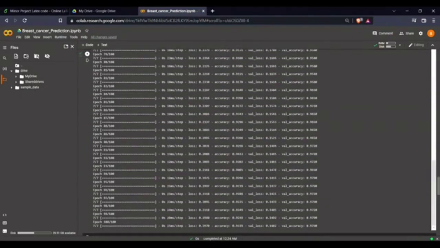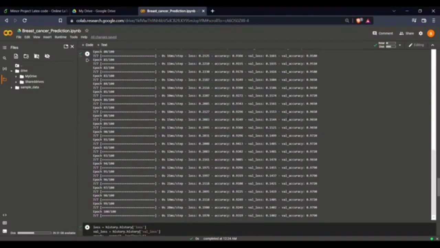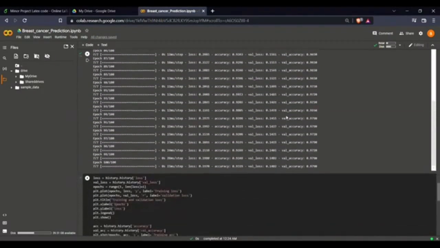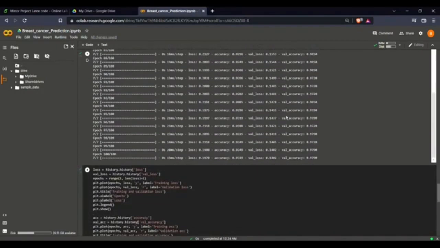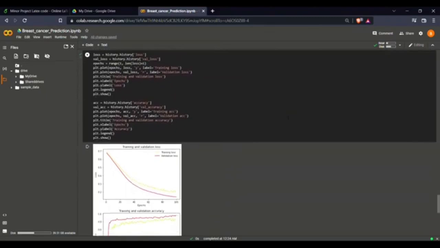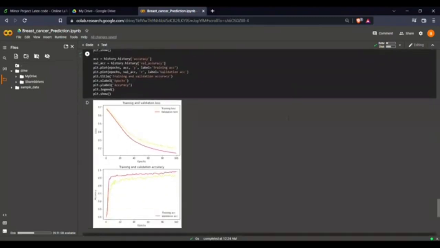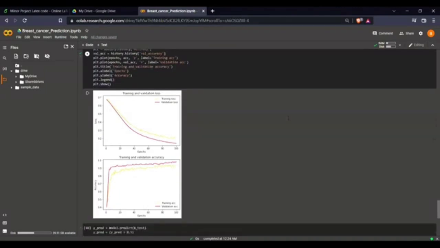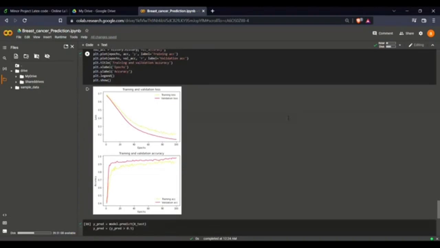Now we are done with the training and testing of the model, and we jump on to the prediction. By using a Seaborn heat map, we can get a visualized view of the data. The heat map shows that out of 89, we got 87 correct, and out of 54, we got 53 correct and one wrong. By this, the data which was given is correctly predicted and the accuracy is almost 98%, which is higher compared to the existing model.